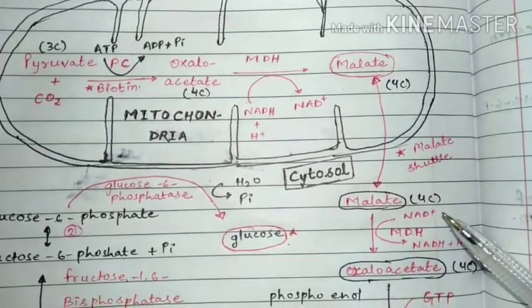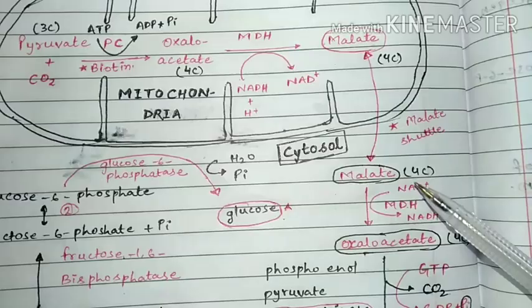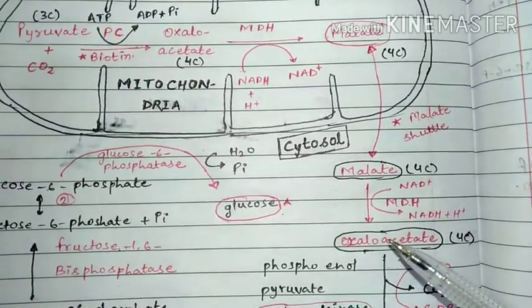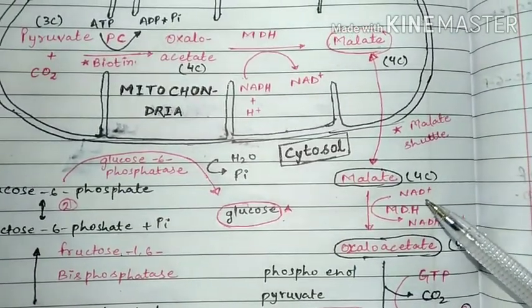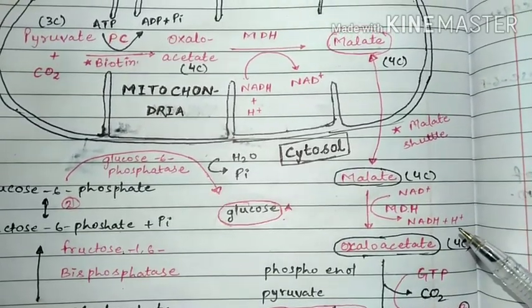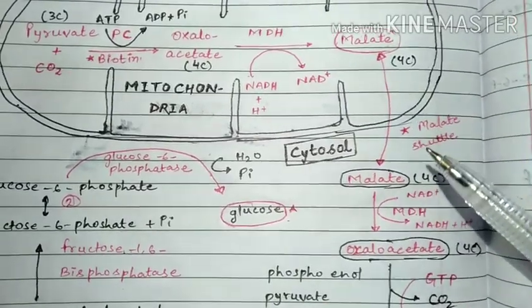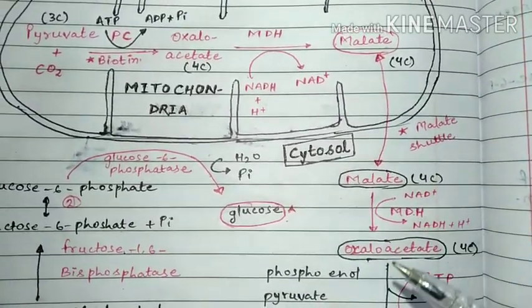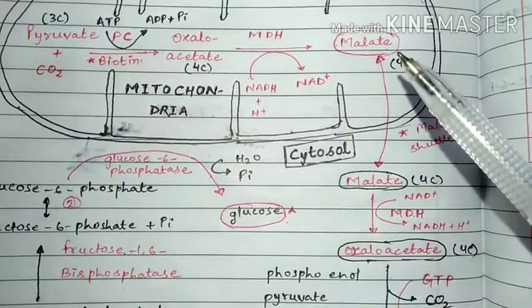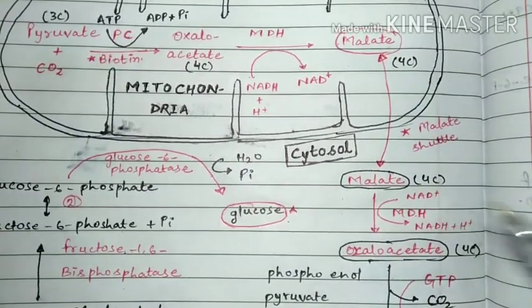After the entry into the cytoplasm, this malate converts again into oxaloacetate, and for that NAD plus converts into NADH and H plus. So finally this malate is required to send oxaloacetate from the mitochondria to the cytoplasm.